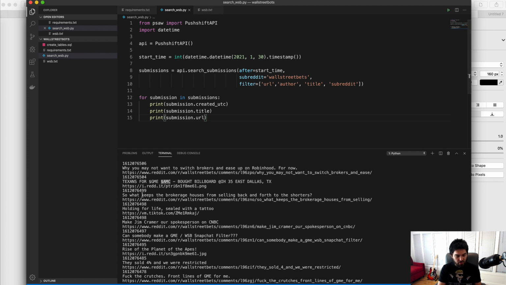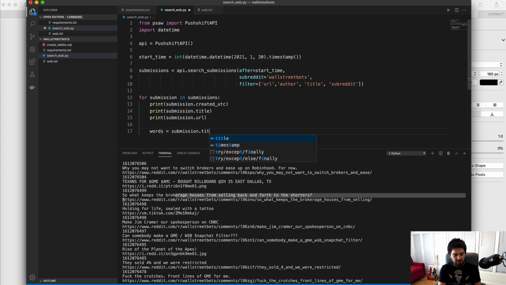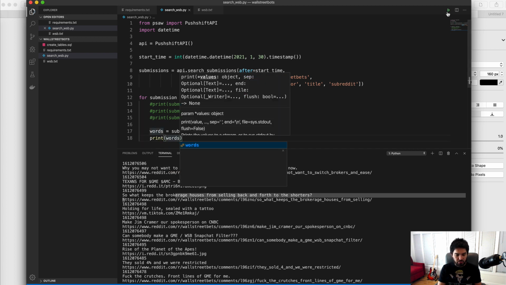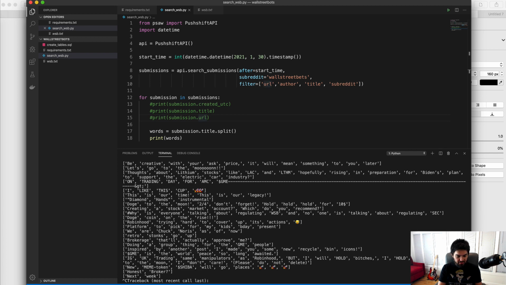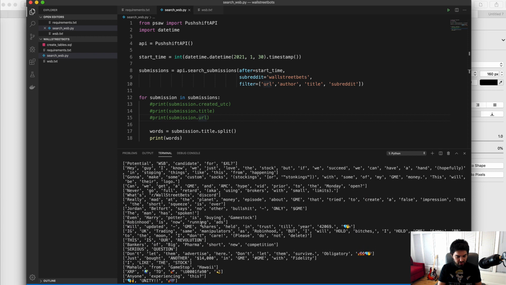And so to get that, we have these sentences, and what we can do is split the sentences into words. So I can say words equals submission.title.split, and by default Python splits on the space, so I don't need to give it a delimiter. And if I print the words, for each of the titles, you'll see now a sentence at a time as a list. And you can see, can we get a GME and AMC hype vid prior to the Monday open? So everyone's still in on the GME thing talking about it, but we're going to look for other things as well. And so how do we get the cashtags in here?